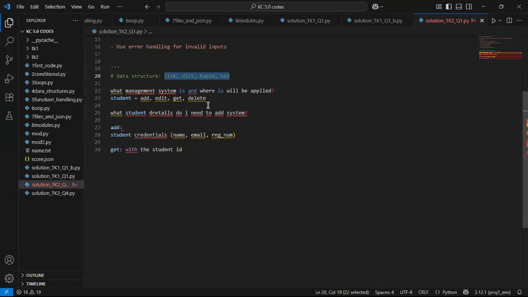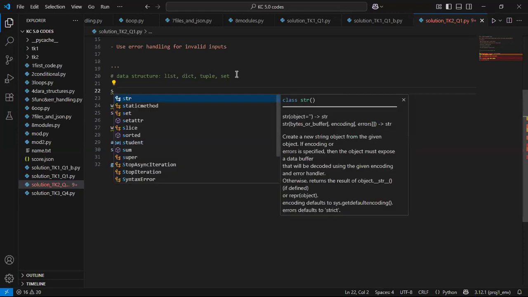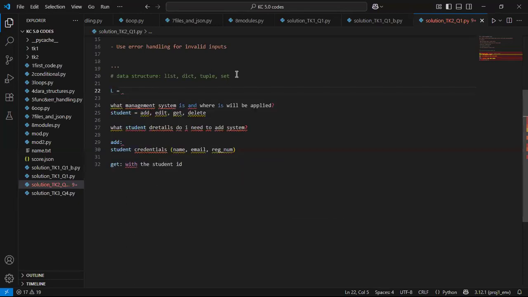Personally, I'm seeing dictionary, because every student that I will add will come with their name, their email, and their rec number. It doesn't really make sense to add these things in a list. Let's say I have a list of students, I'll call this L, and I'm still working with assumption because I'm not seeing the rest of the question. So assuming each student that I need to add will give me name, email, and rec number.